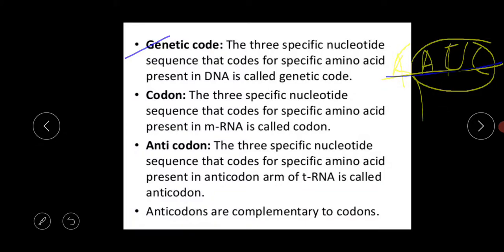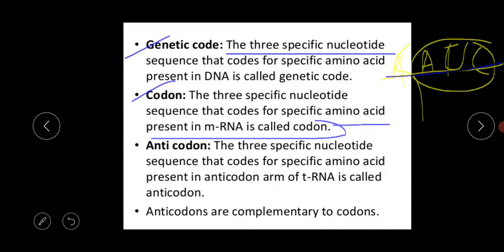This is the basic characteristic feature of the genetic code: three specific nucleotides. Next is the codon. What is the meaning of the codon? The three specific nucleotide sequence which codes for a specific amino acid present in the mRNA.